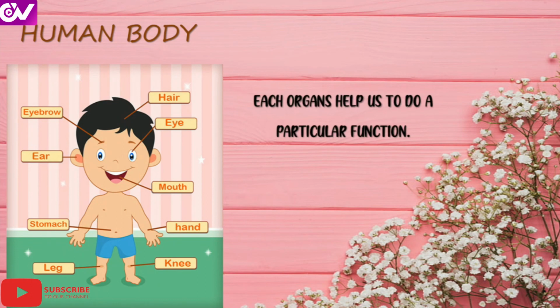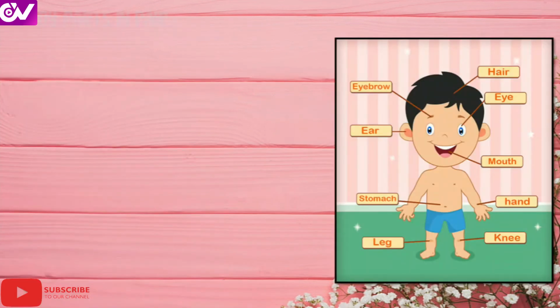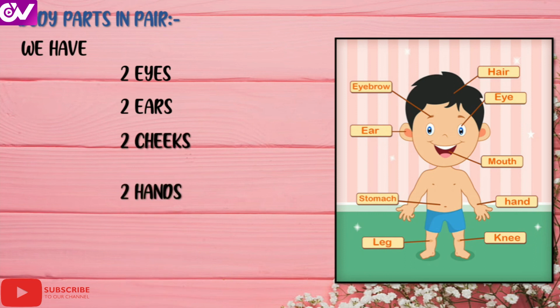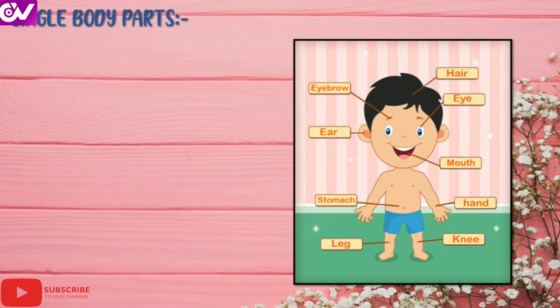Next, human body. As I have told already, each organ helps us to do a particular function. The usage and function of the parts differ from one another. So now we are going to see body parts in pairs. We have 2 eyes, 2 ears, 2 cheeks on left and right, 2 hands, 2 legs, 2 shoulders.